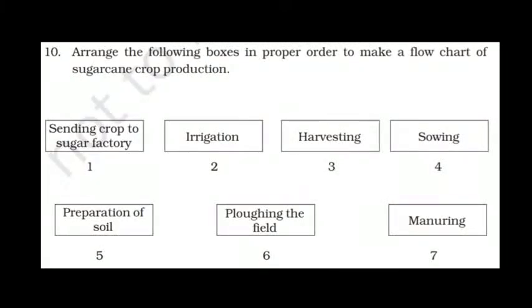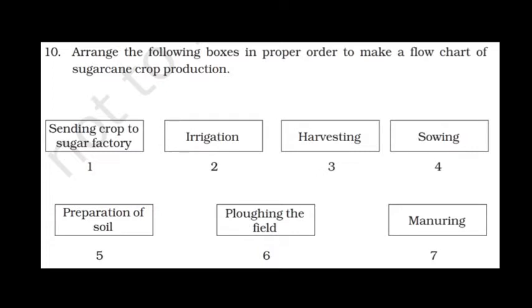Now the next question that we are going to see is question number 10. Arrange the following boxes in proper order to make a flow chart of sugarcane crop production. Here we are going to see how sugarcane could be produced and then reach the sugar factory. So we have to make a flow chart in such a way that the first step, second step, third step, each and every step is properly put. We have already studied the agricultural practices, so using that we are going to arrange these in proper order.